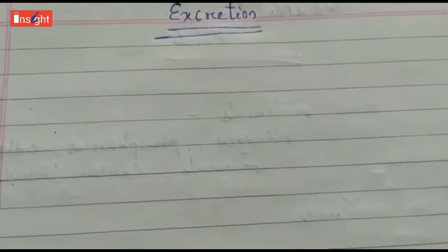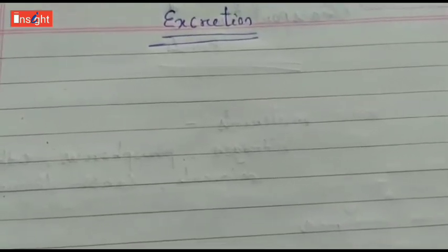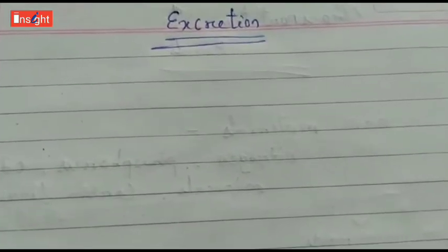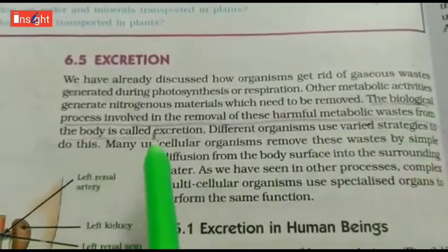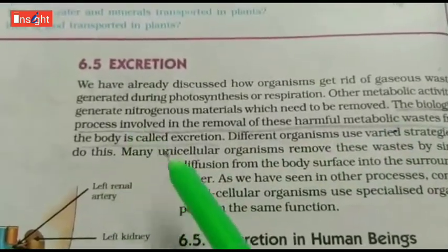and different organisms use different strategies to do this. Many unicellular organisms remove this waste by simple diffusion from the body surface into the surroundings. Now we will see how excretion takes place in human beings. Excretion is the biological process involved in the removal of harmful metabolic waste from the body.